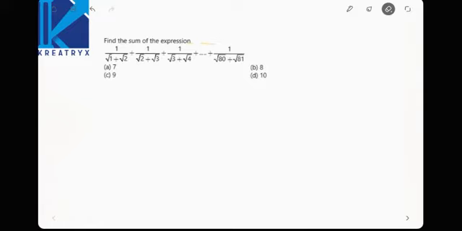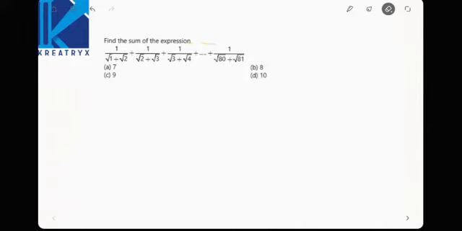Hi friends, let us discuss some GATE questions that appeared in your previous examinations. Okay, observe the first one. 1 by root 1 plus root 2, plus 1 by root 2 plus root 3, and so on up to 1 by root 80 plus root 81. Now how will you simplify this?